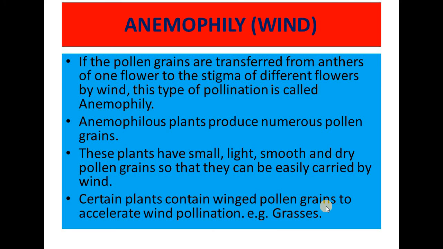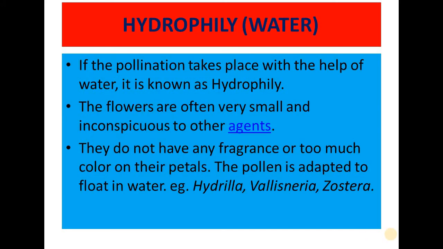And this type of wind pollination can be easily seen in the grasses, in which the flowers are not very attractive. They are not having fragrance. So in that type of flowers, the insects are not attracted. So the pollination cannot occur with the help of insects or any other animals. So here the air will help in the process of pollination, that is anemophily.